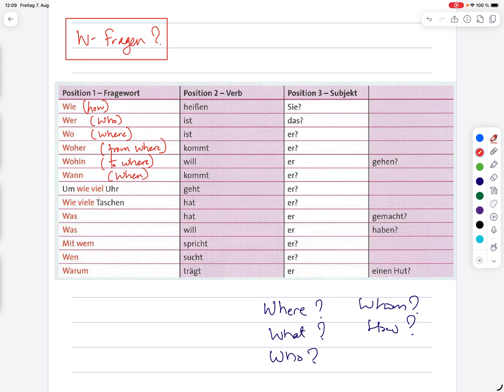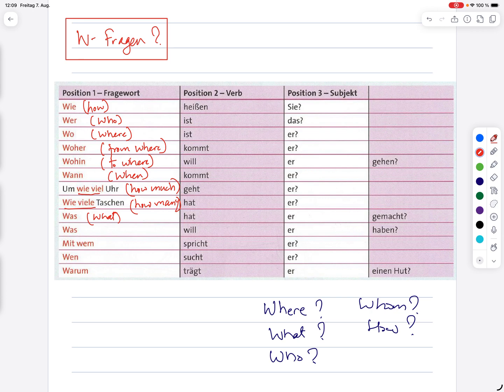And wie viel, if you translate literally, it will be how much. And then wie viele with an E is how many. And was is what, as in English.